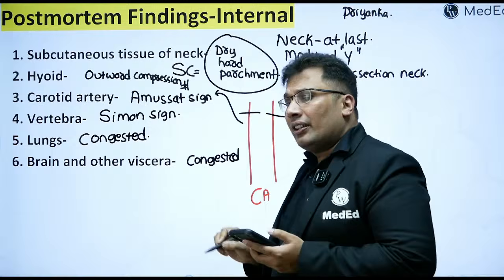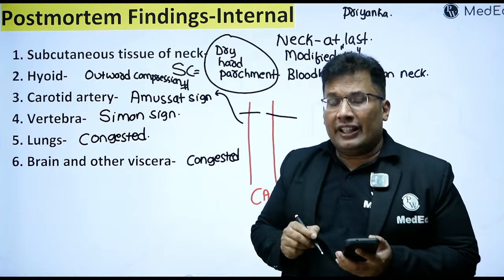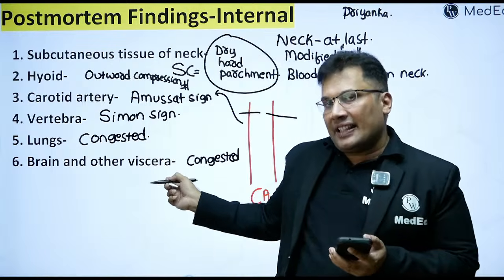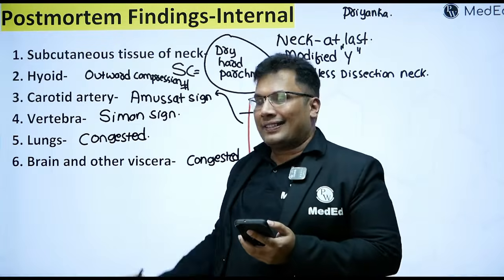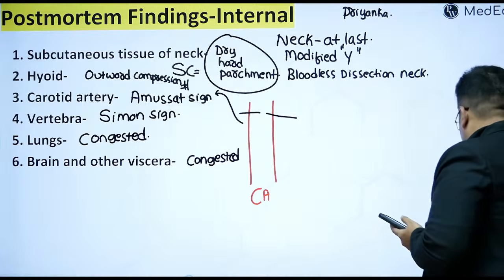So why congested? Viva question. Venous congestion. When jugular veins, carotid arteries are occluded, there will be congestion. So all these are important features. Okay, that's fine.